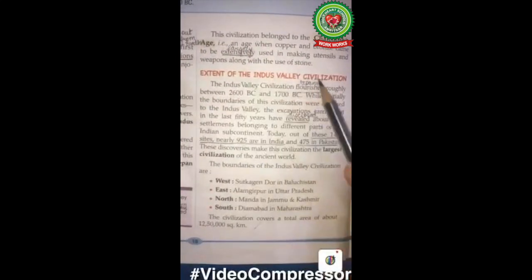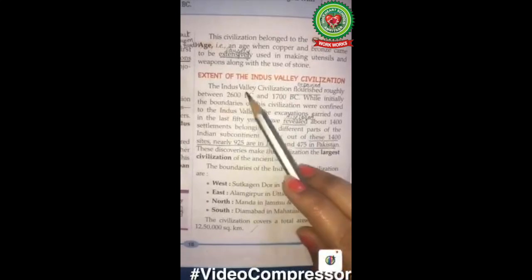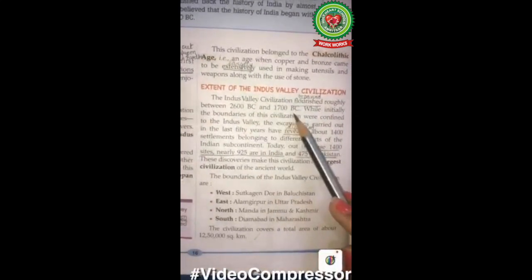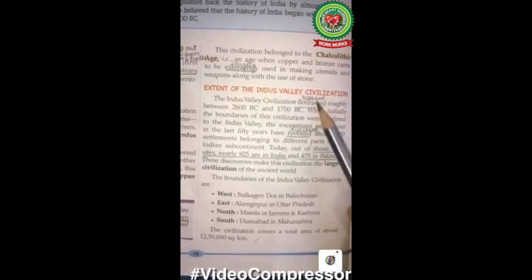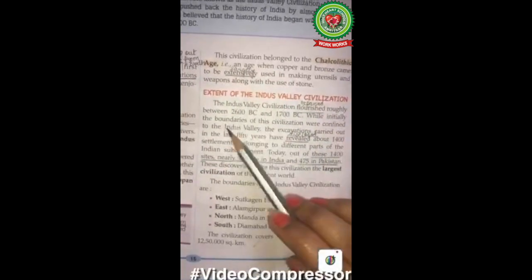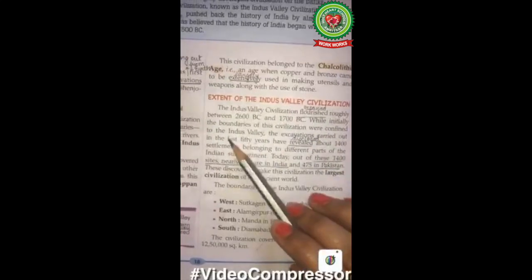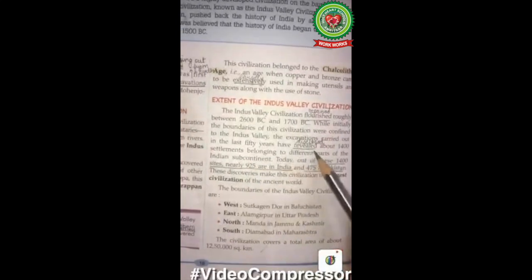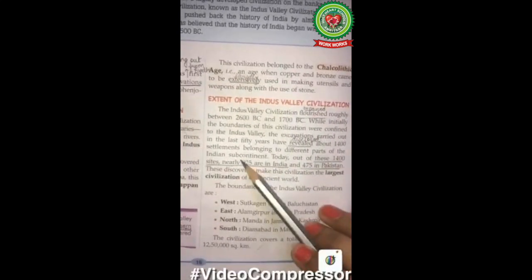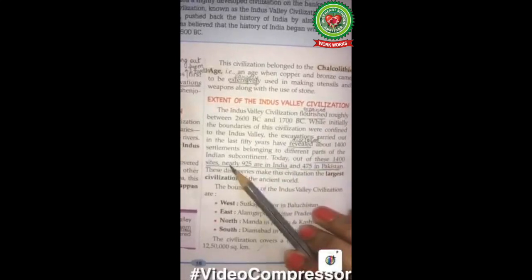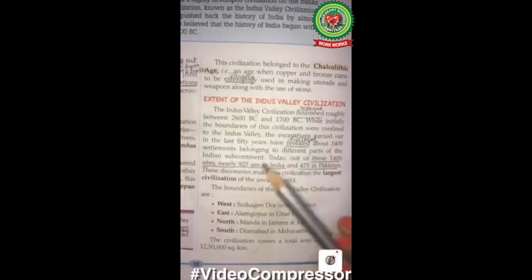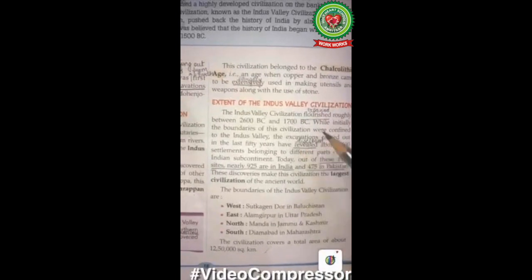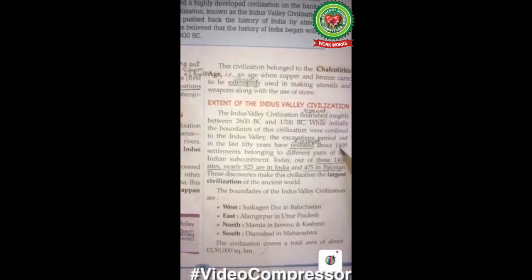Extent of the Indus Valley civilization. The Indus Valley civilization flourished roughly between 2600 BC and 1700 BC. Flourished means expanded. While initially the boundaries of the civilization were confined to the Indus Valley, the excavations carried out in the last 50 years have revealed about 1400 settlements belonging to different parts of the Indian subcontinent.